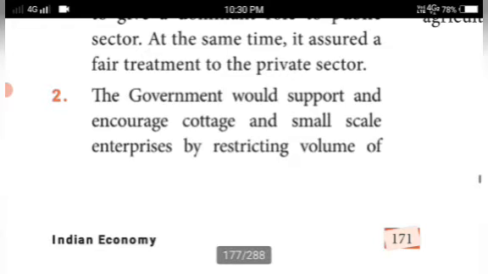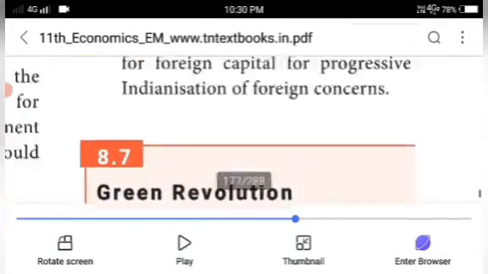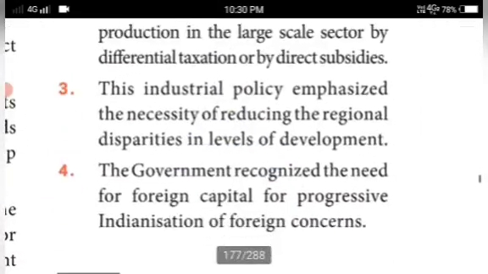The government would support and encourage cottage and small scale enterprises by restricting the volume of production in the large scale sector, by differential taxation or by direct subsidies. The government would support all the cottage industries, encourage the small scale industries, and restrict the volume of production in the large scale sector, using subsidies and differential taxation.